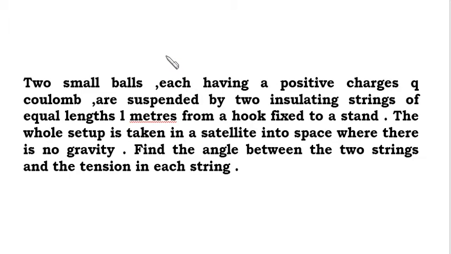The whole setup is taken in a satellite into space where there is no gravity. Find the angle between the two strings and the tension in each string. This is the question. Okay, we will discuss now.